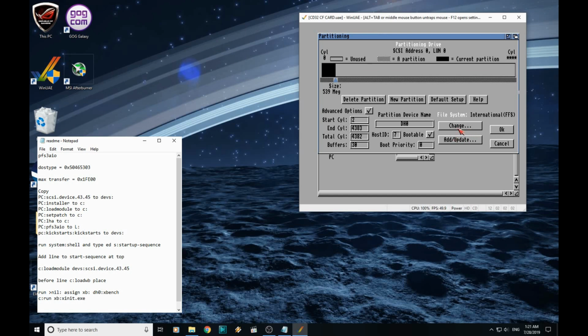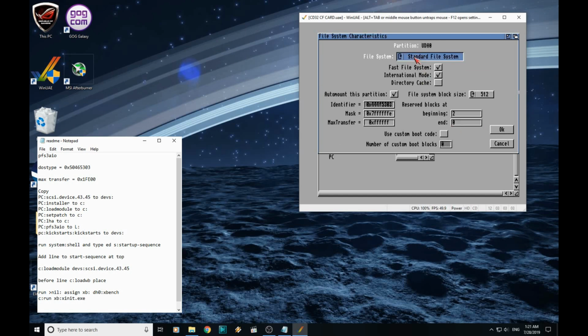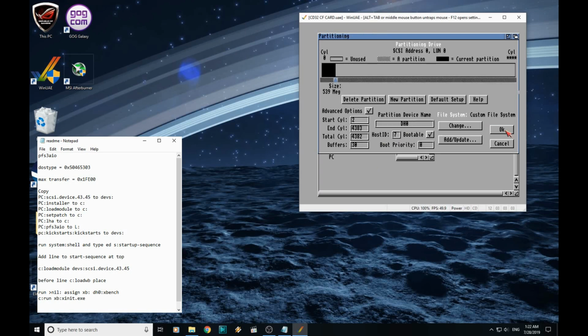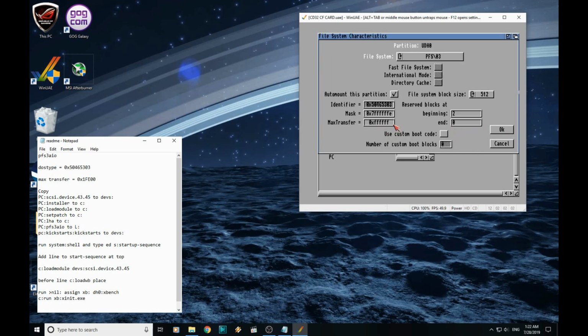Then we need to change file system, so click here, PFS3, and change this max transfer to again what it says in the README file, which is 0x1FE00. Now you must press enter to confirm. If you don't press enter and just click OK, you'll see it hasn't accepted the change here. Hit enter, click OK, and then you can see it remembers it.